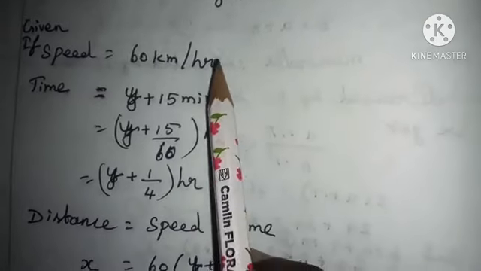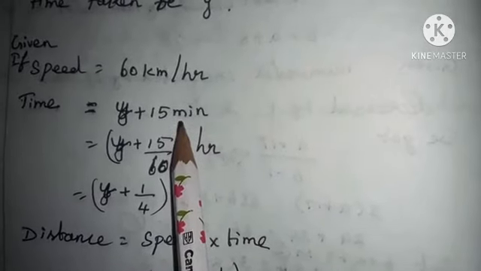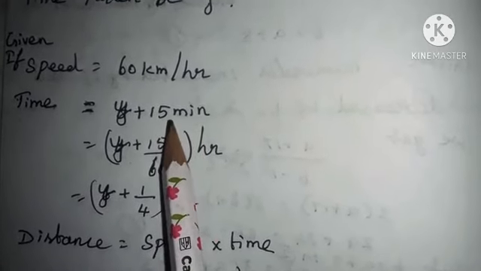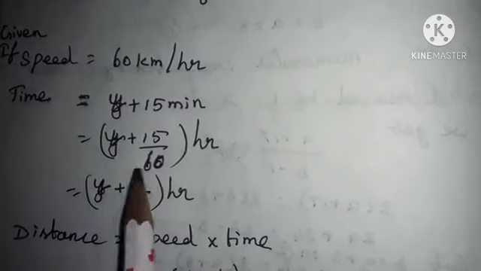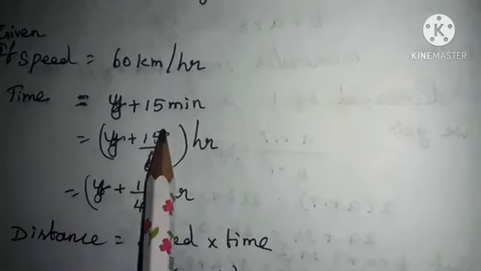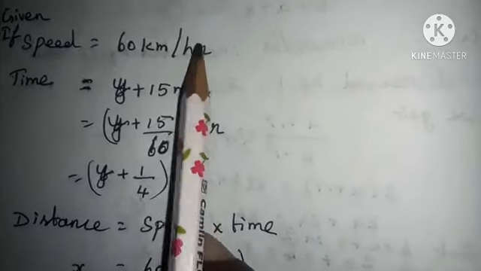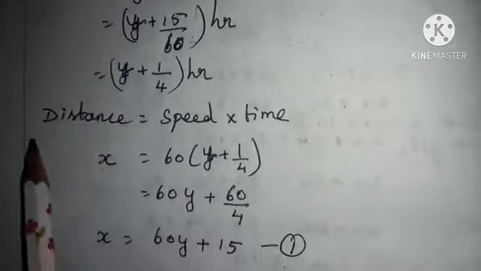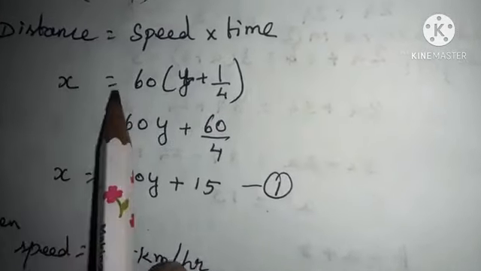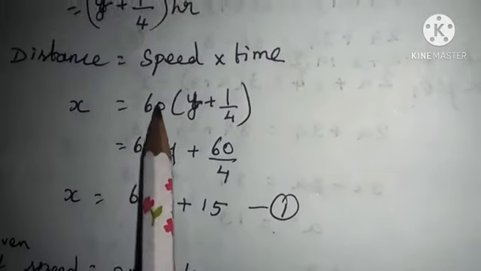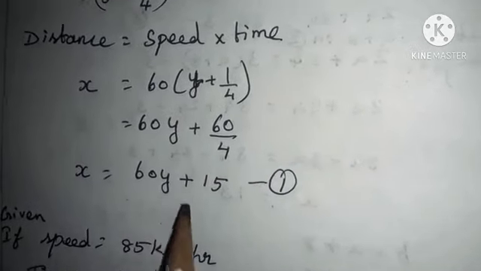But when you compare the units of both the speed and time, the speed is given in hours, but the time is given in minutes. So we are going to convert this minute into hours. For that, you have to divide this 15 by 60. Then the time taken is y plus, when we cancel by 15, y plus 1 by 4 hour. Using this speed and time, we are going to find the distance. Distance is equal to speed into time. Distance we took as x, and speed is given as 60, into y plus 1 by 4. Removing the bracket, we get the equation x equal to 60y plus 15.